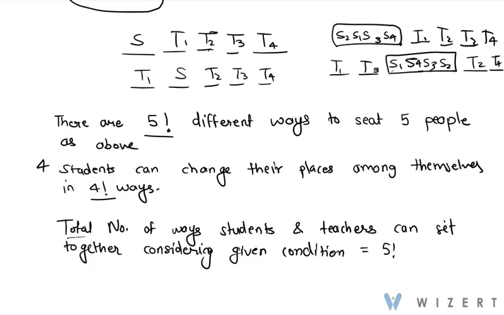So that is 5 factorial multiplied by 4 factorial, which is equal to, we know 5 factorial is 120 and 4 factorial is 24. So the answer is 2880.